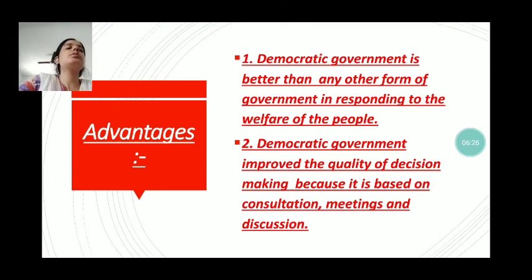Advantages: a democratic government is better than any other form of government, where people have the right to choose their representatives. Even if they are not satisfied with the functioning of the government, they can change the government in the next election. The second advantage is that a democratic government improves the quality of decision making, because it is based on consultations, meetings and discussions.